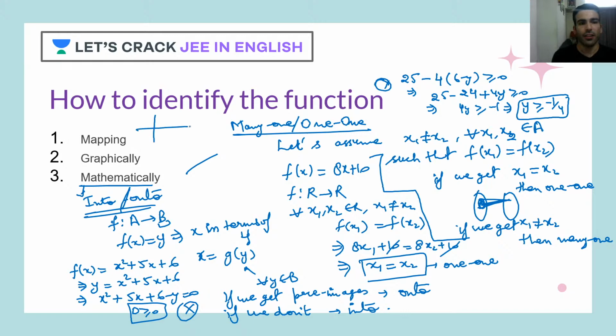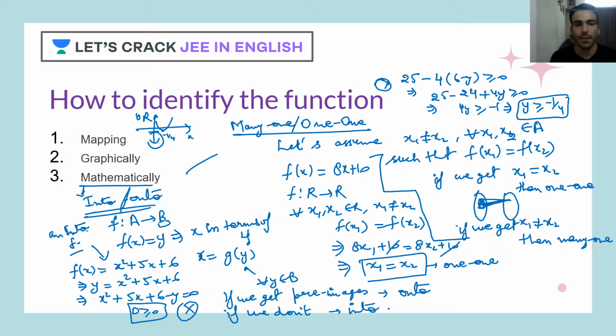But this range says, dude, I will always be more than minus 1 by 4. So if you see here, your codomain is the real numbers, the complete y-axis. But your function says, I'll always be more than minus 1 by 4. So these values just below minus 1 by 4 do not have any preimage. When that is the case, I can clearly say that it is going to be an into function. Got it?